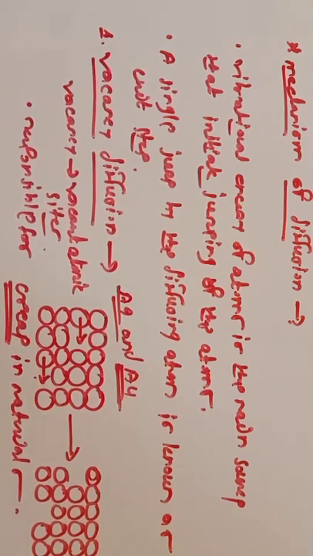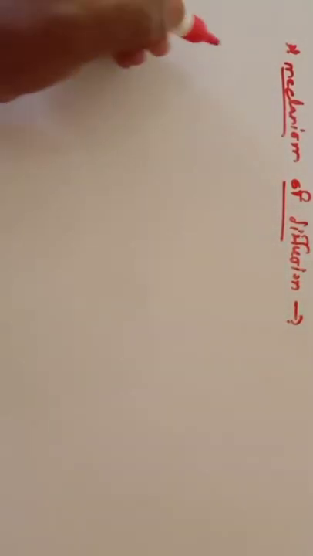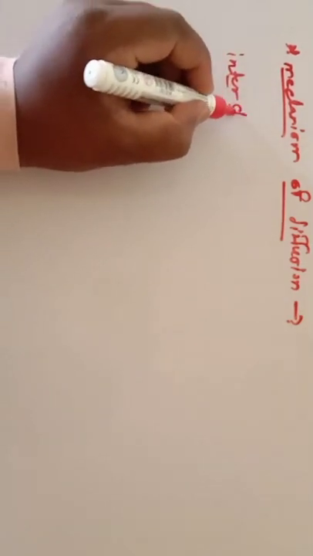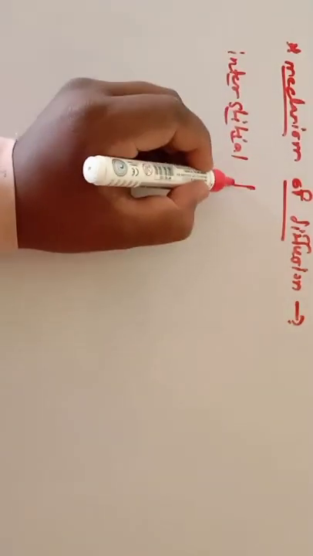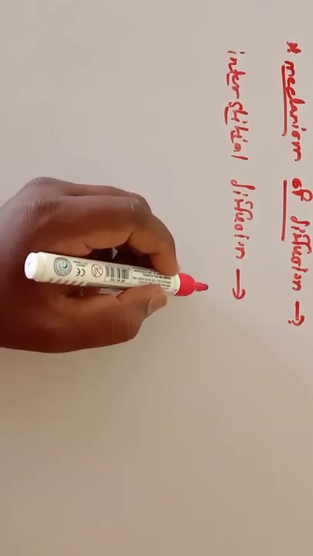So let us consider the second type of diffusion, that is interstitial mechanism or interstitial diffusion. So this is your vacancy diffusion. Let us discuss the second type of mechanism, that is interstitial mechanism, or interstitial diffusion. So what is this interstitial diffusion?